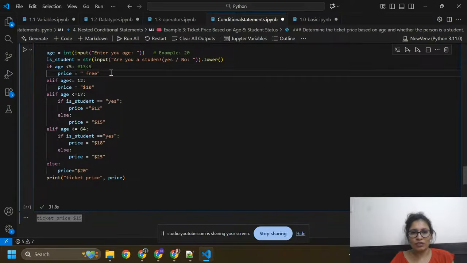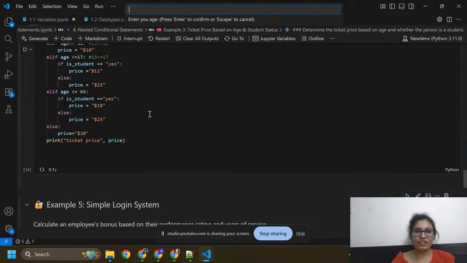13 is not less than 5. Here again it will check this condition: 13 is less than or equal to 12? No, this condition also fails. Now again I'm going to check this condition: 13 is less than or equal to 17? Yes. Again it will ask if you are a student, then price will be 12. I said that I am not a student, I already entered no, then it will print this $15. Hope you got it.